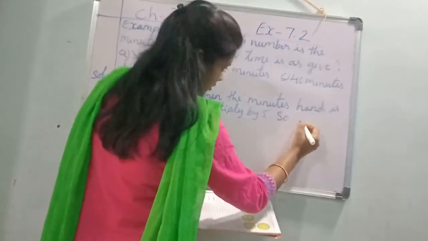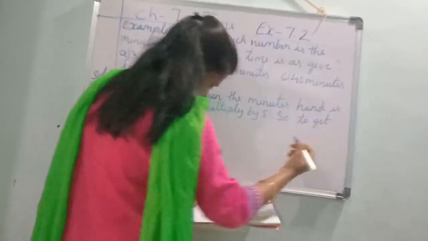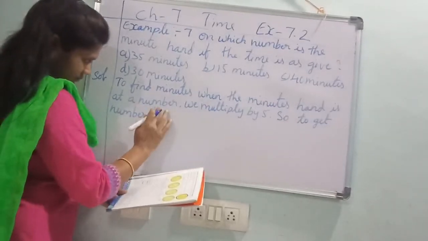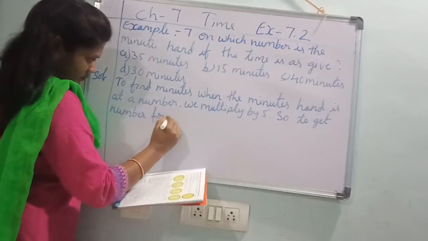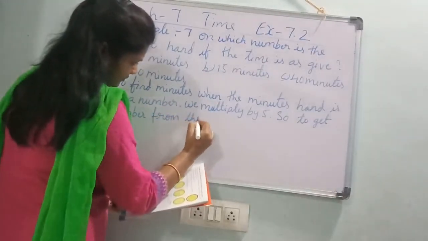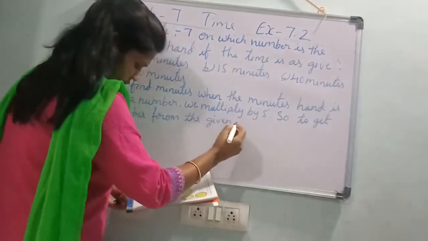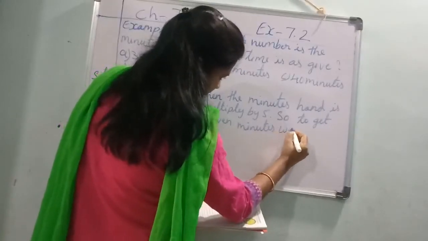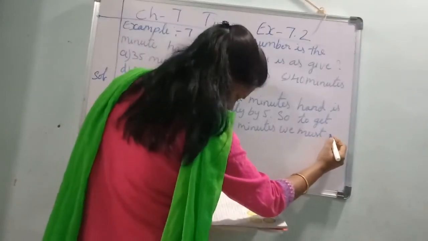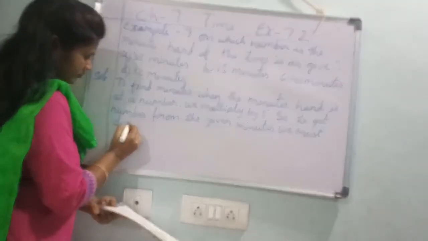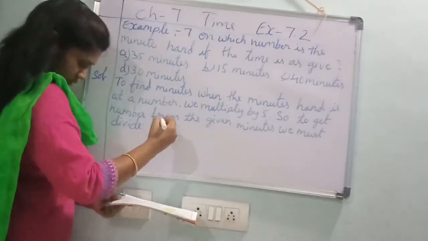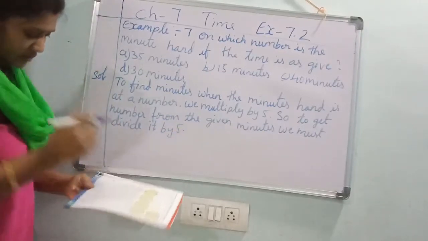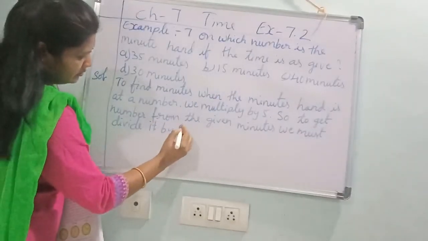So, to get the number from the given minutes, we must divide it by 5. Understood? Should divide it by 5.